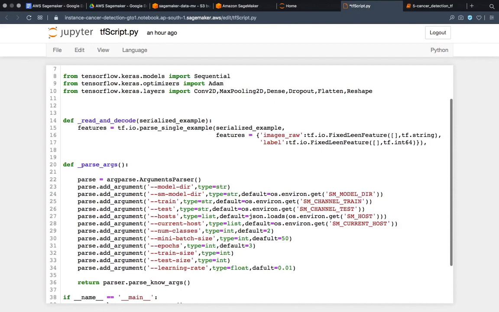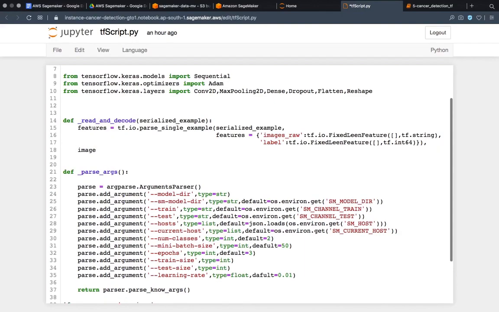Then we have to tell it to the image. We have to define the image. What I am doing is I am simply loading the images and their labels. So you might be thinking what this guy is doing.